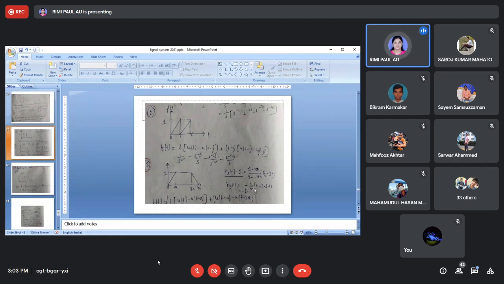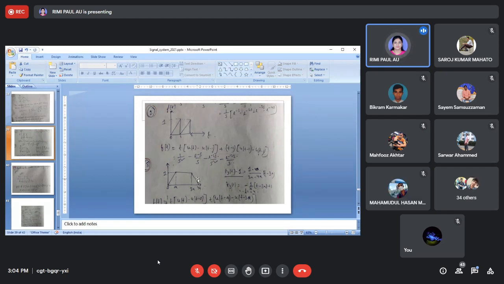You have got this function f3(t), multiplied with the gate pulse function u(t minus 3a) minus u(t minus 4a). So this is the whole function of this signal.